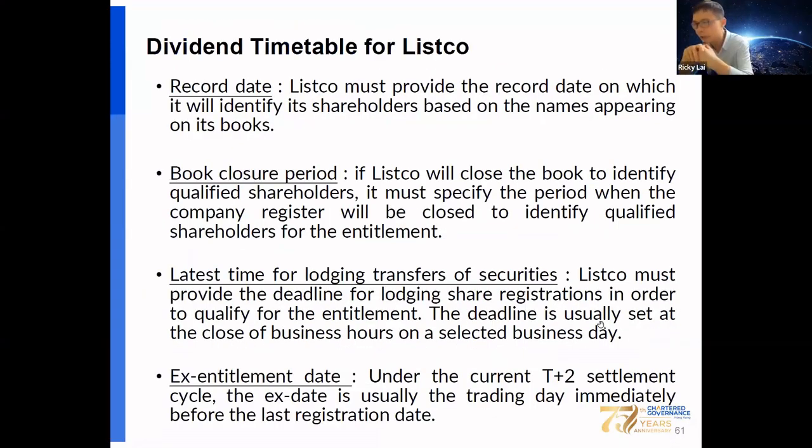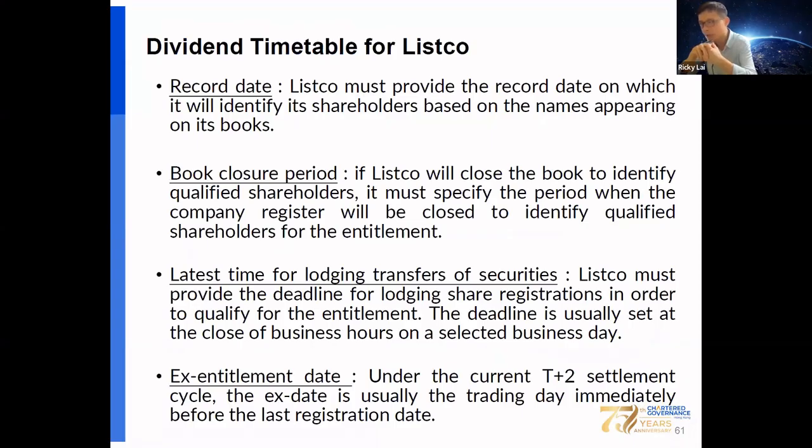Okay, and you should also know how to prepare the timetable for dividend by the listed company, including how to fix the record date. That is the day on which the identity of shareholders, based on the names in the book, are entitled to dividend.